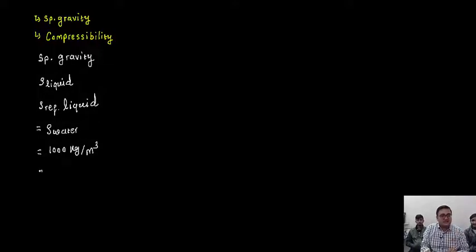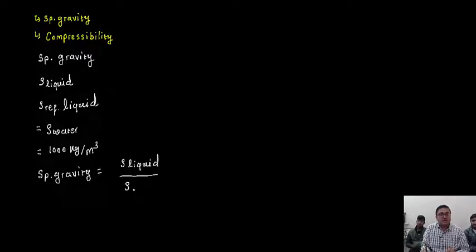So specific gravity is equals to either density of any liquid divided by density of water, or you can say density of the reference liquid fluid. But as I have already discussed with you that fluid means either gas or liquid. So we have already discussed about the liquid part right now. But what about the gaseous part?